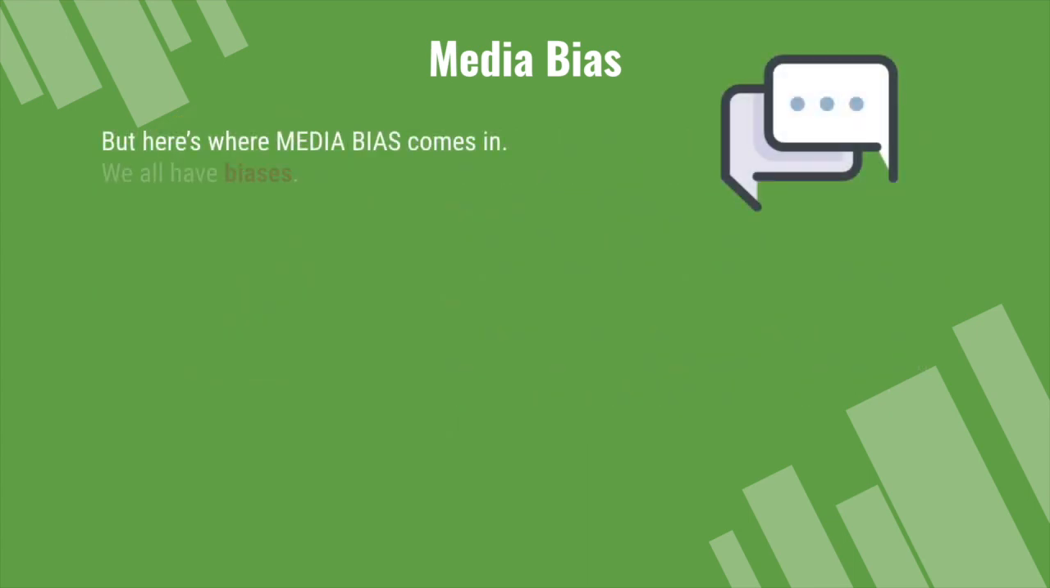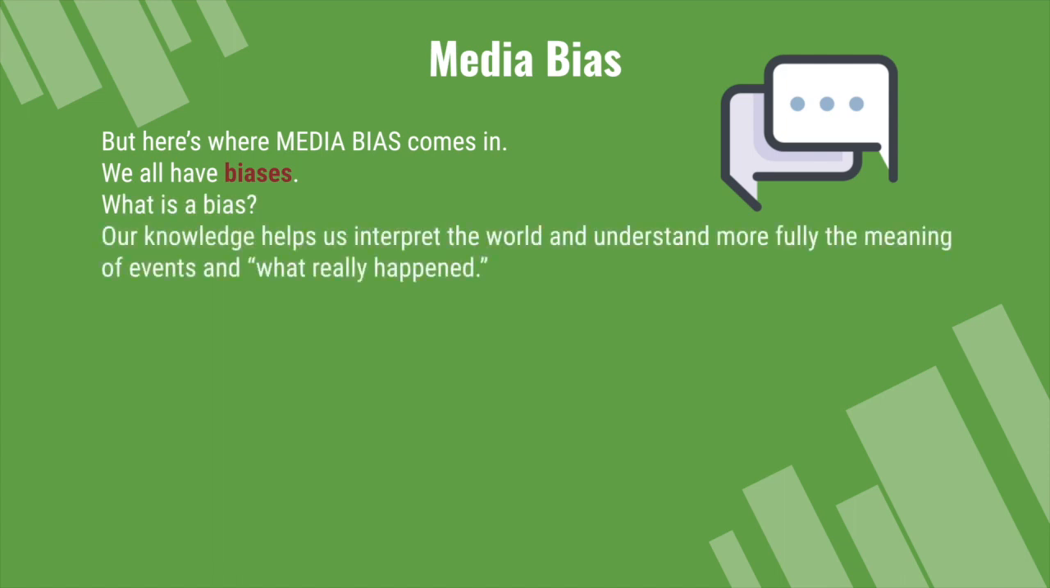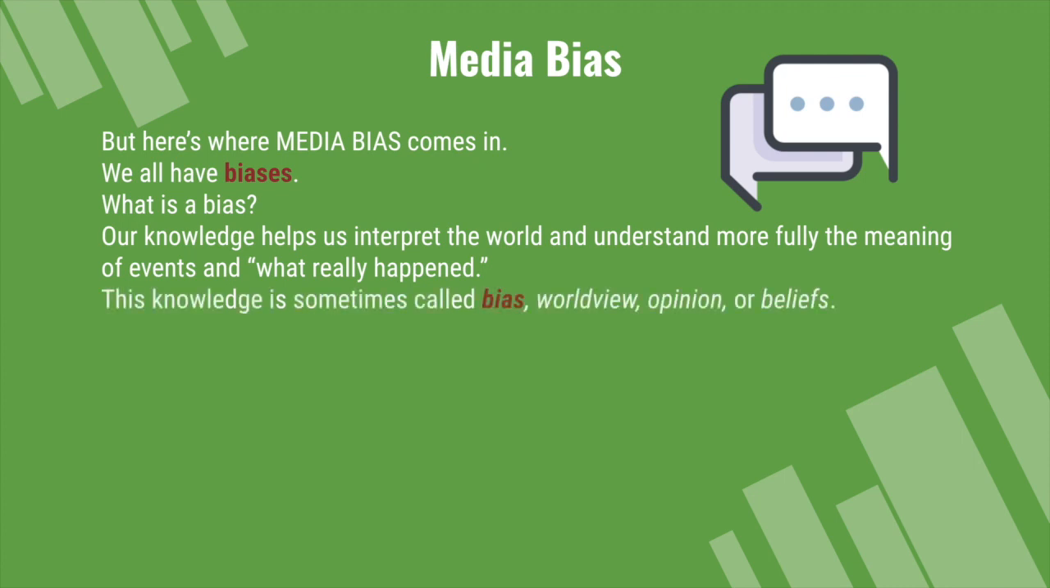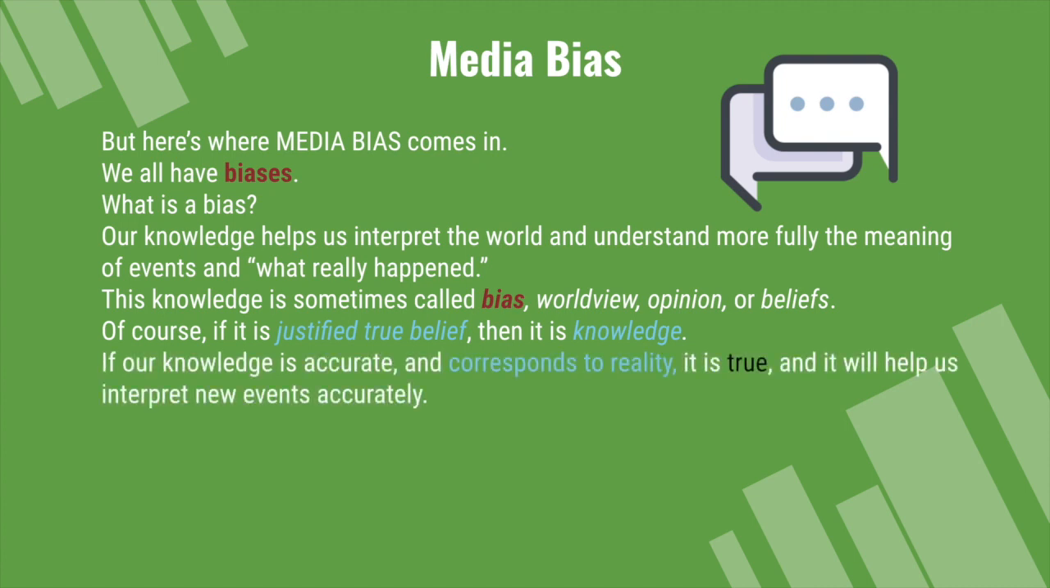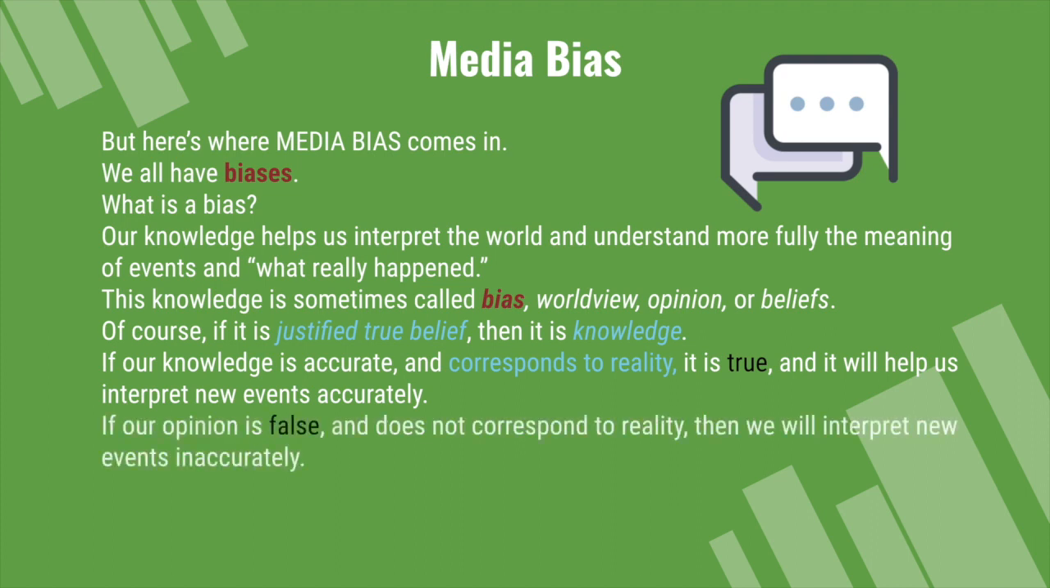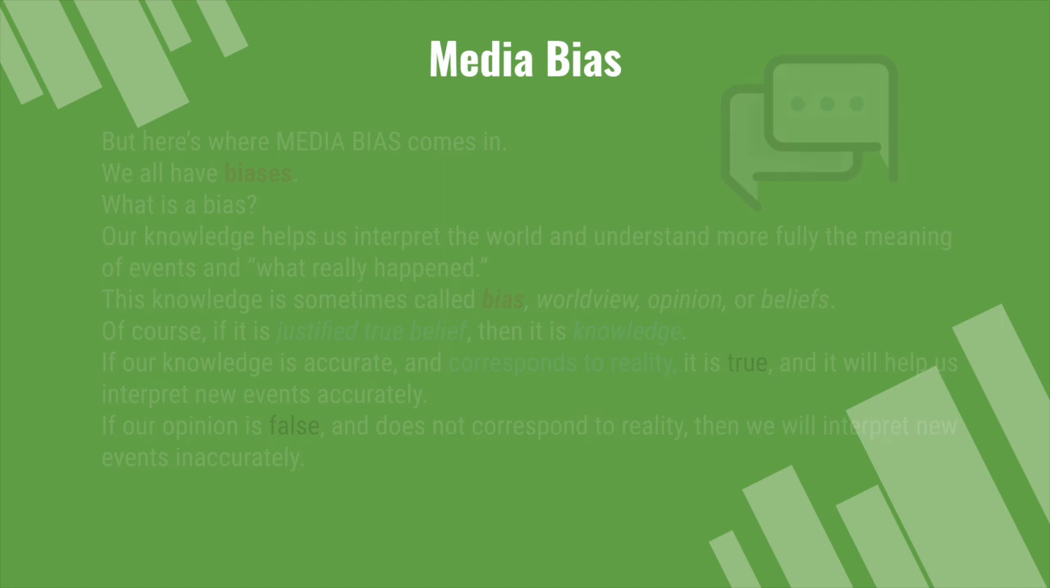But here's where media bias comes in. We all have biases. What is a bias? Our knowledge helps us interpret the world and understand more fully the meaning of events and what really happened. This knowledge is sometimes called bias, worldview, opinion, or beliefs. Of course, if it is justified true belief, then it is knowledge. If our knowledge is accurate and corresponds to reality, it is true, and it helps us interpret new events accurately. If our opinion is false and does not correspond to reality, then we will interpret new events inaccurately.